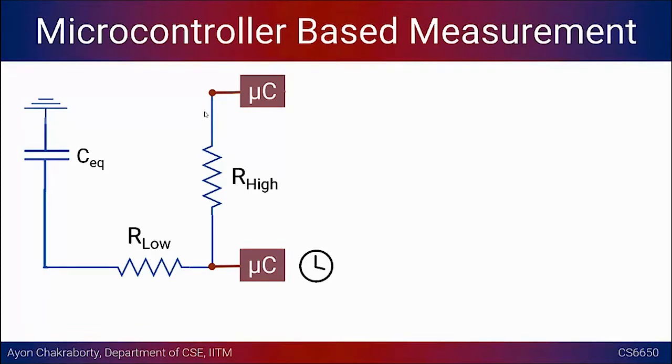There is another pin on the downside, after this R high, where we are interested in measuring the time when the voltage becomes Vmax, or VC, whatever you call it, on the bottom pin as well.